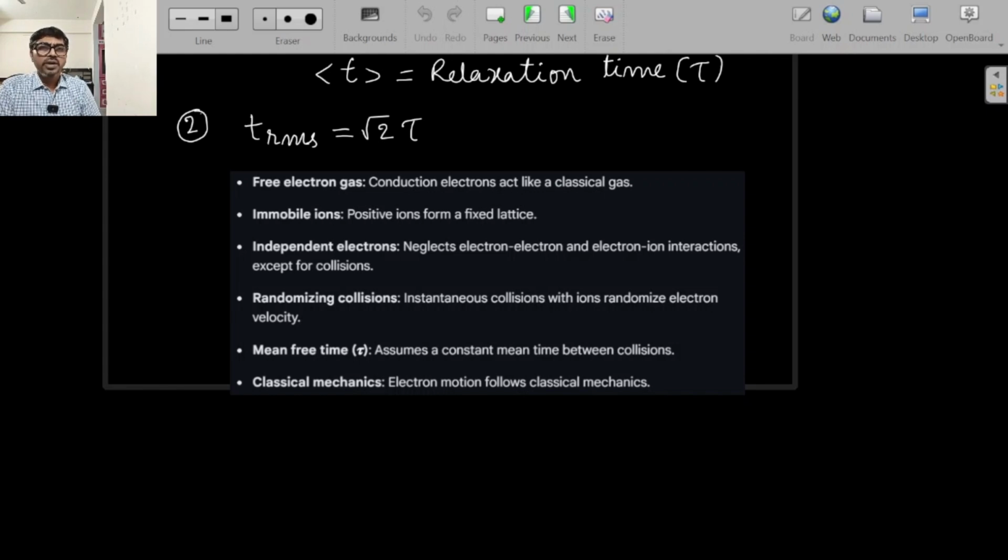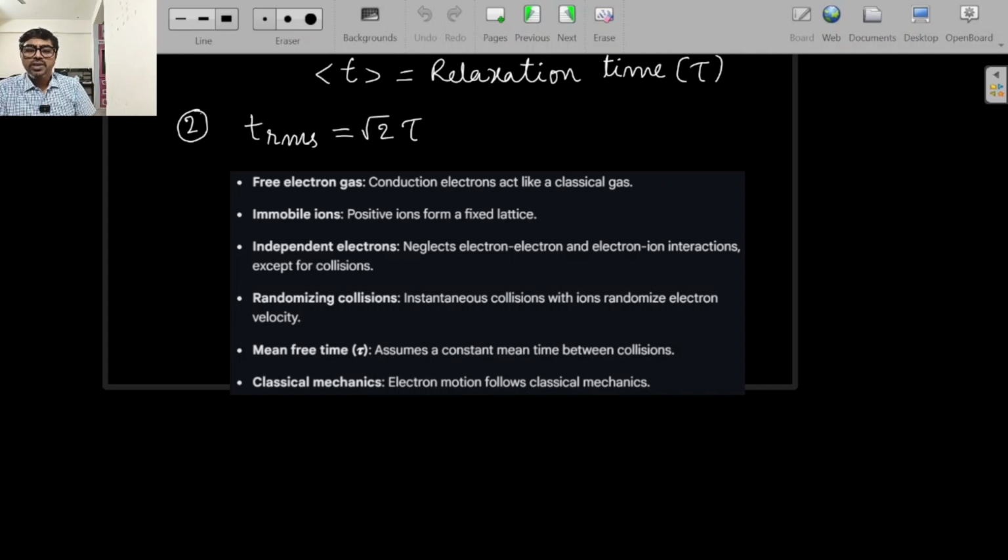Next one is randomizing collisions. Whatever the ordered velocity because of the external electric field, once the collision happens, it gets dissipated into random velocity. There won't be any memory of the ordered velocity. So you will have to start all over fresh after the collision. That is the assumption we have taken.